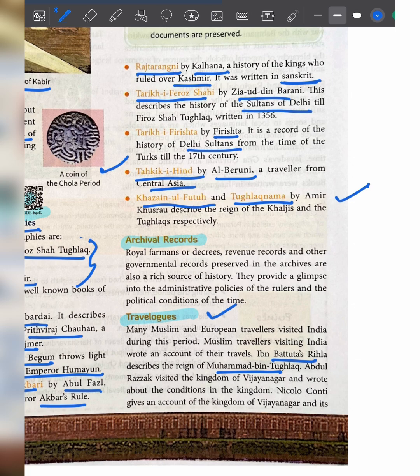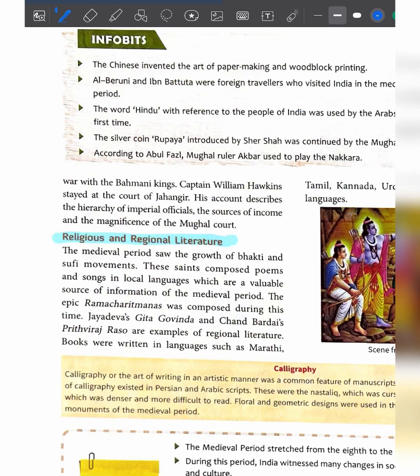Abdul Razak visited Vijayanagar and wrote about the condition of the Vijayanagar kingdom. Then Niccolo Conti gave an account of the kingdom of Vijayanagar. Then Captain William Hawkins stayed during the period of Jahangir. So these travelogues also gave information about history.